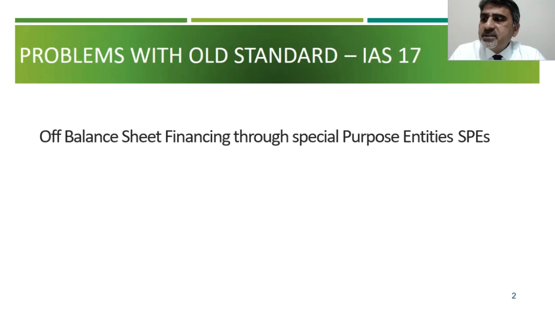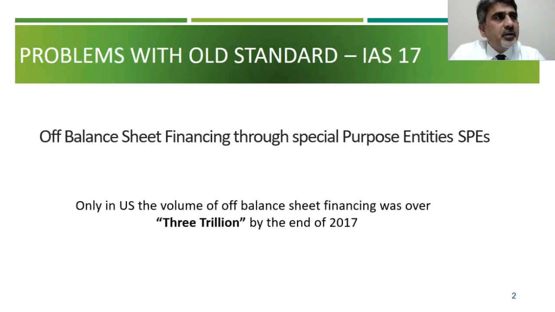Now the question is, what is the size and scale of this problem? A very safe estimate says that until 2017, in the United States alone, more than $3 trillion of operating lease assets were there. Off-balance sheet financing was done. And if you talk about it globally, it was more than $12 trillion. Now, we speak numbers here. We are not talking about billions, we are talking about trillions.